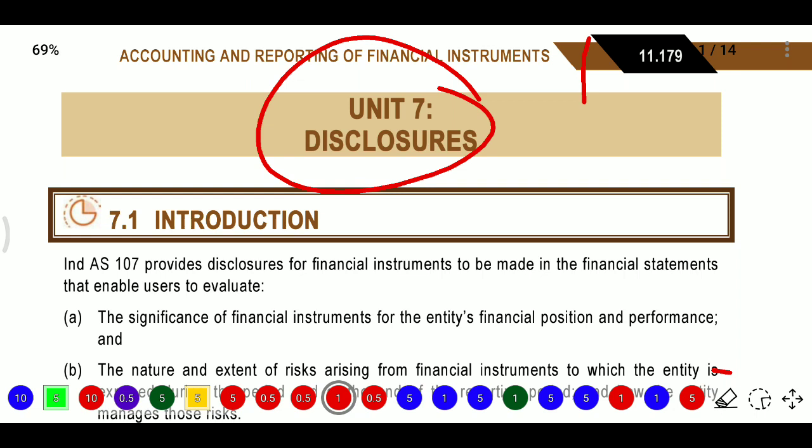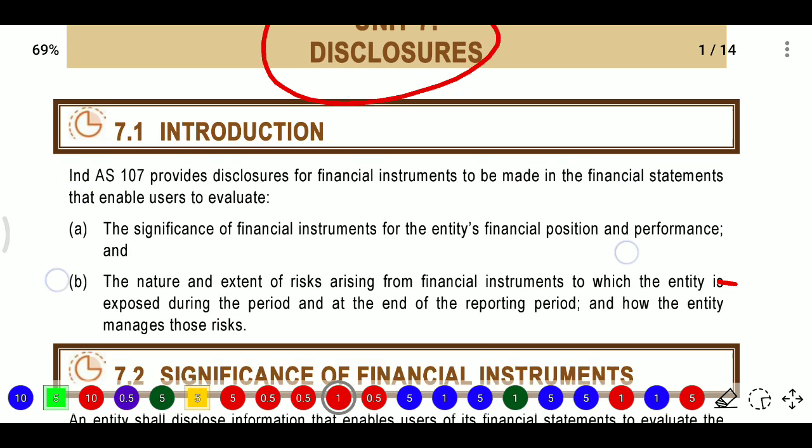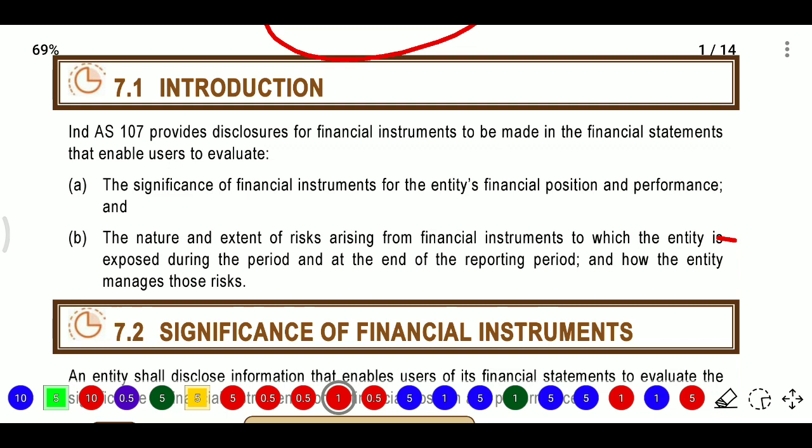So financial instruments, we are discussing about financial instruments. In financial instruments, how can we disclose these financial instruments? Firstly, introduction. Ind AS 107 will be introduced. So Ind AS 109 is financial instruments recognition. Then Ind AS 107 will discuss about how we can disclose this financial instrument to be made in